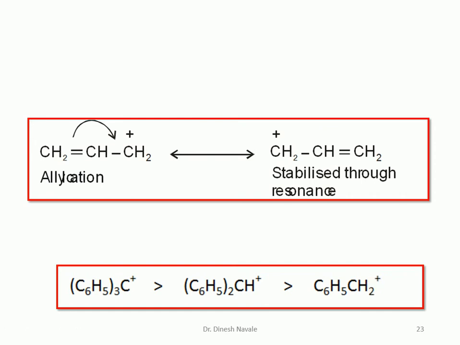So if three rings are contributing to the resonance, the resonating structures are more, and the more resonating structures there are, the more stable that particular molecule will be, making the triphenyl carbocation more stable than the diphenyl carbocation, which is more stable than the benzyl carbocation.